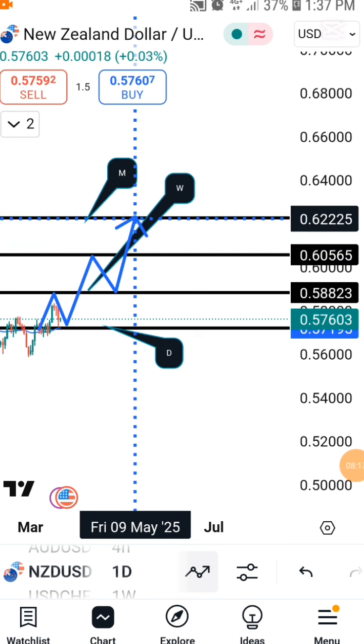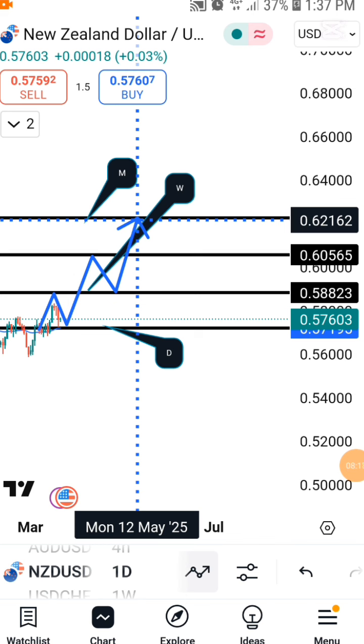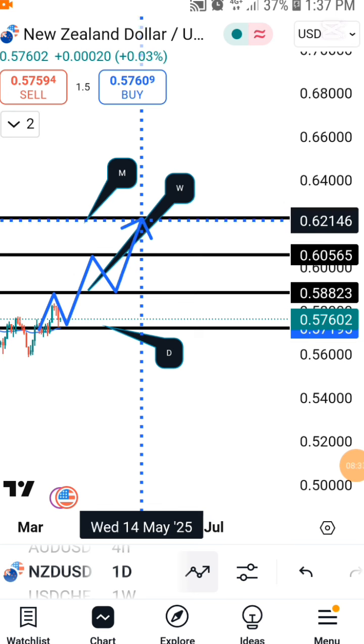Then the weekly will now move back to the position of what? Of monthly. The weekly will move back to the position of monthly, or the market will break the weekly and daily. Then the weekly and daily now will become our demand. Then our final take profit will be the position of monthly. This is how moving average works.